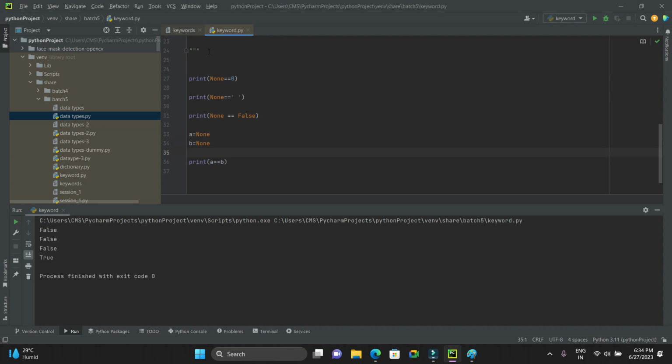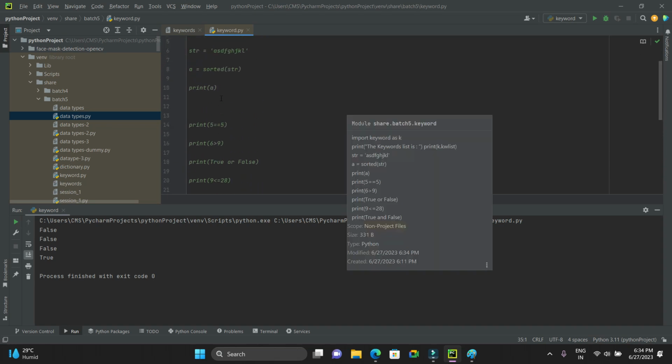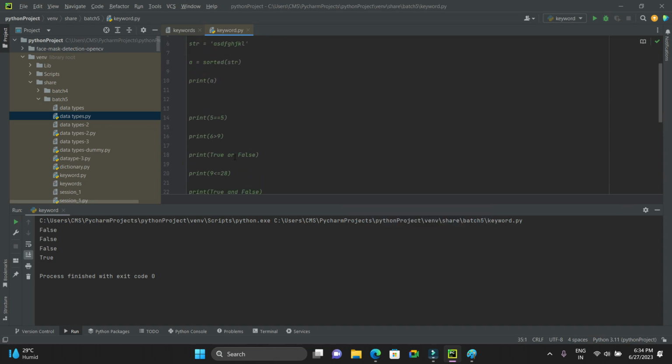So here, my intention is to tell you that we cannot modify the built-in keywords. These are built-in keywords: None, print, as, or, and.